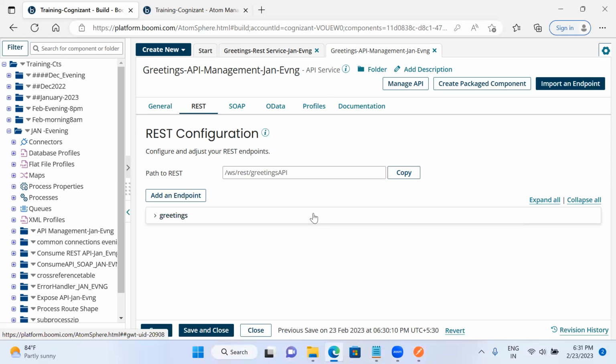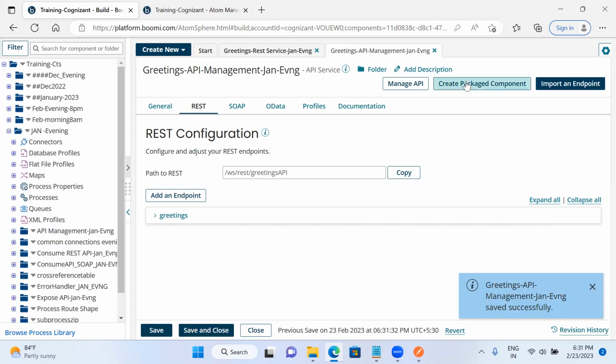Now I have to deploy this once again. I need to create the packaged component and deploy once again, as I did previously. So I will save this once again and create the packaged component here.